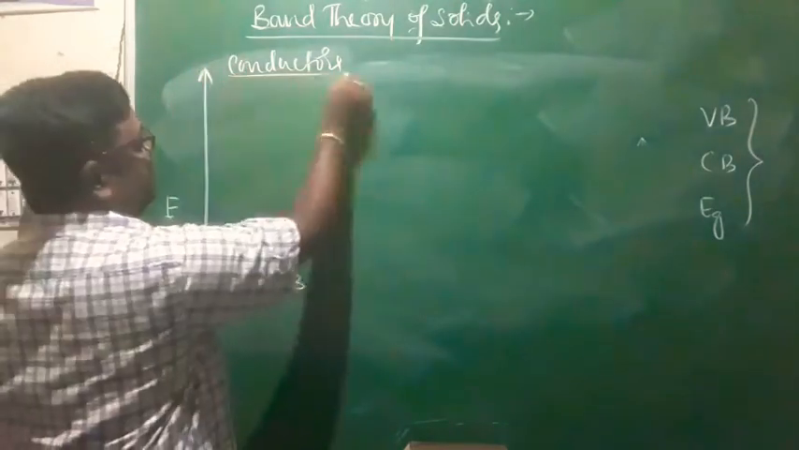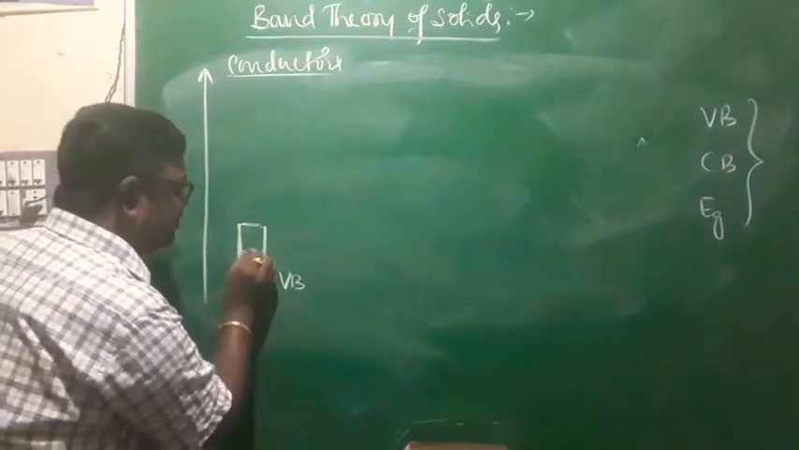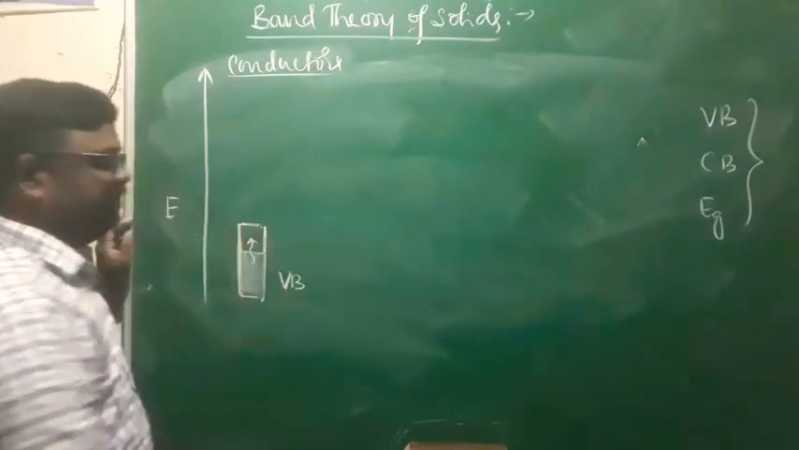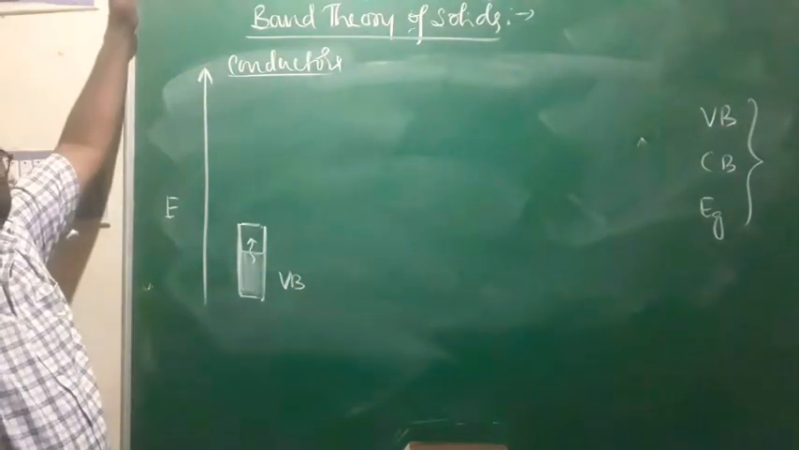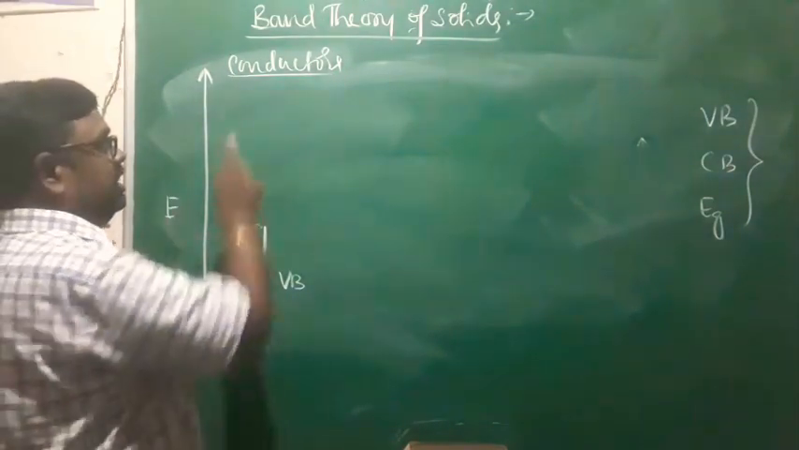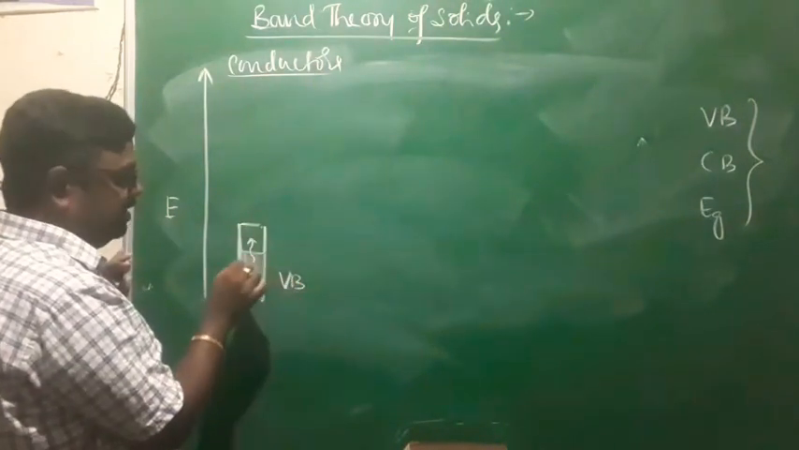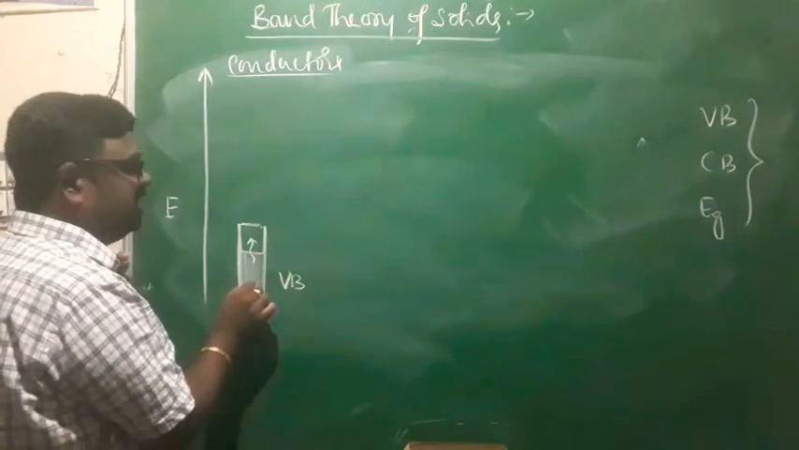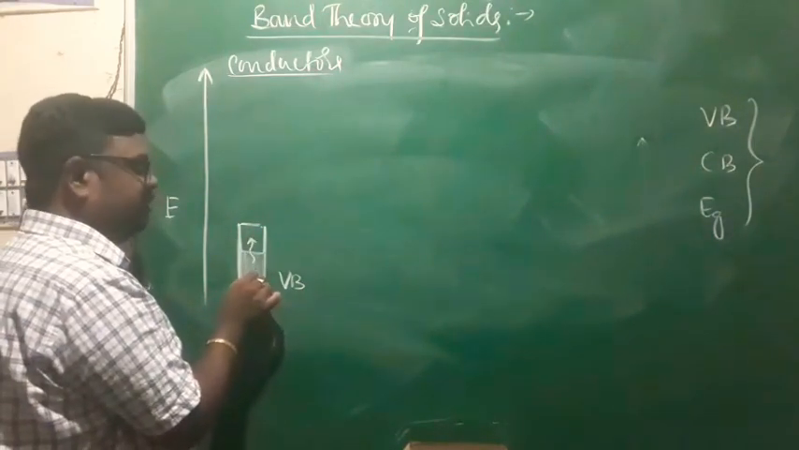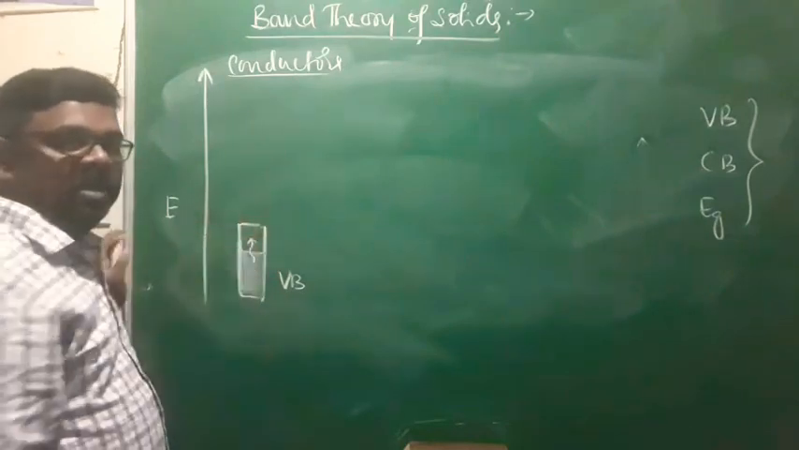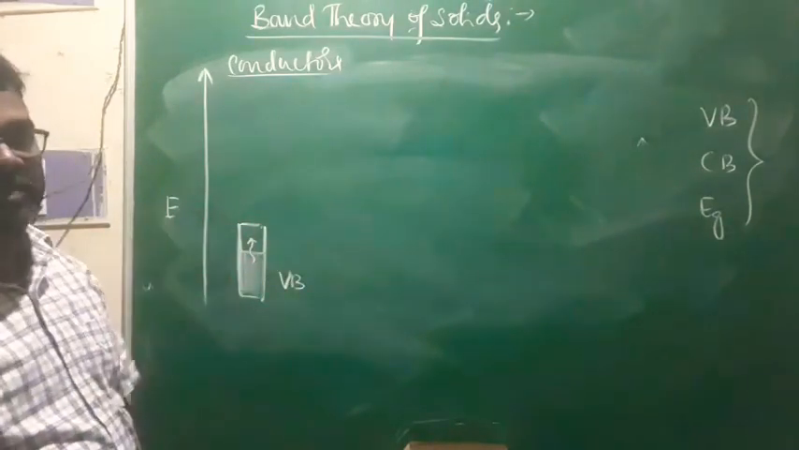Conductors are characterized by a partially filled valence band. Because of that, electrons have much space available for free movement. Therefore, they are very good conductors of electricity. In the presence of an electric field, electrons will move freely within the available space in the valence band.